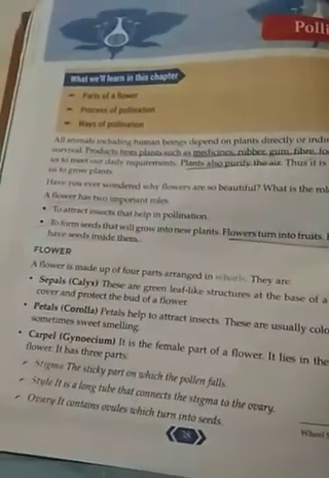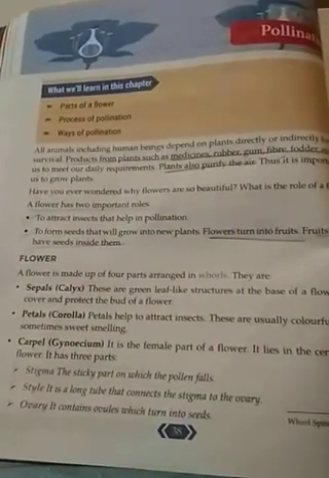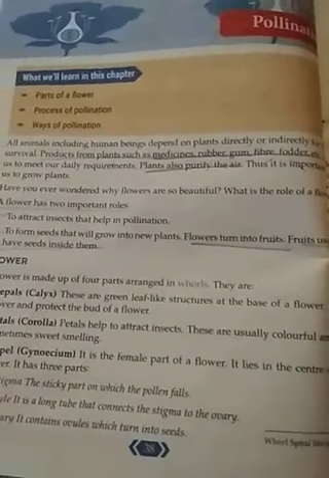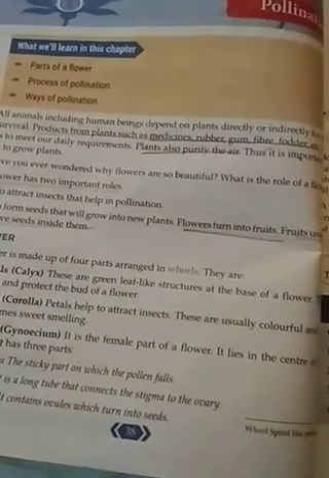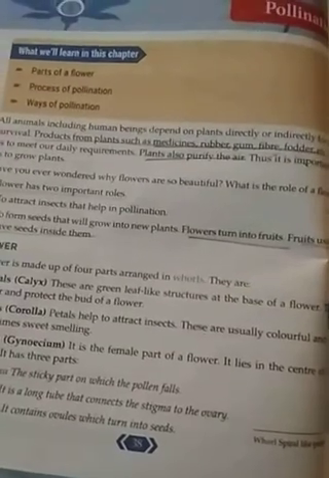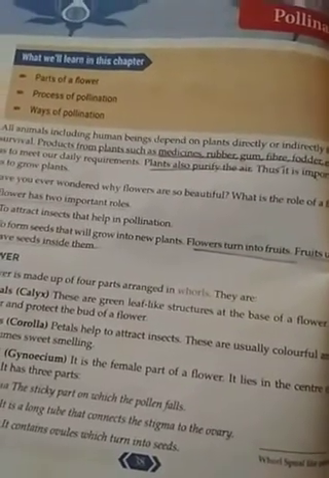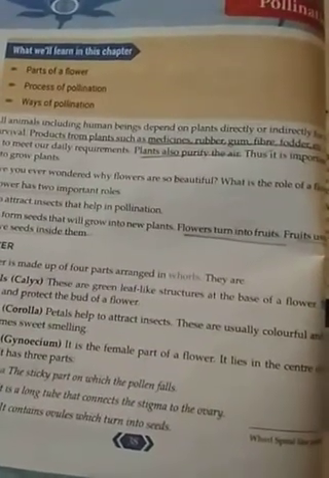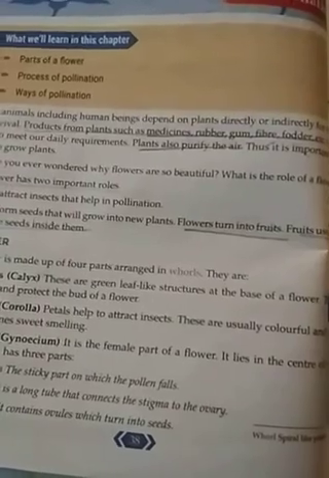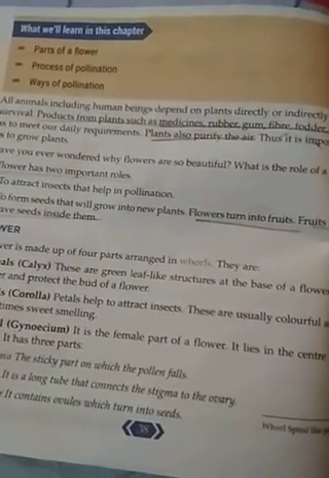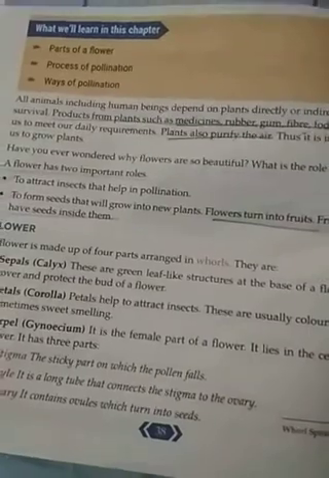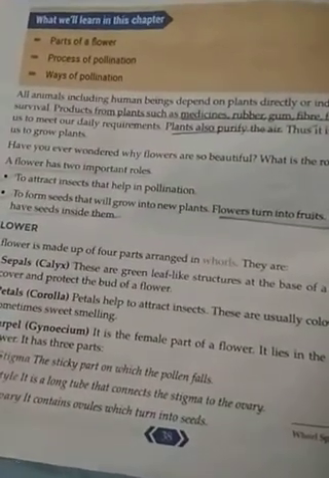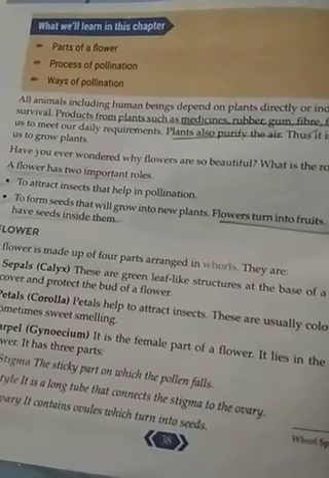This is why it is important for us to grow plants. That's why it is said, go green. There are so many eco-friendly programs. Why are these being done? In order to increase the number of plants, so that the proportion of oxygen in the atmosphere is in proper balance. That's why plants are being planted here and there, so that we get oxygen and there is no crisis of oxygen.